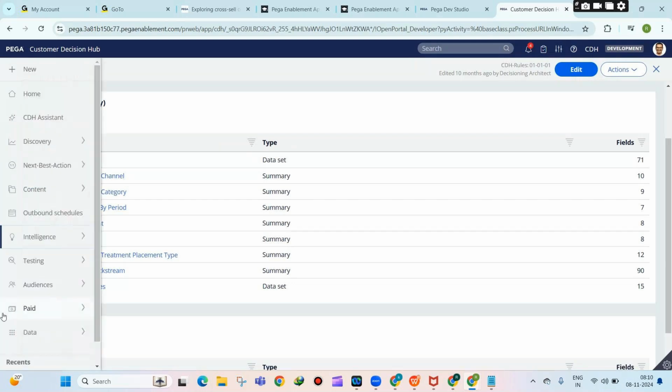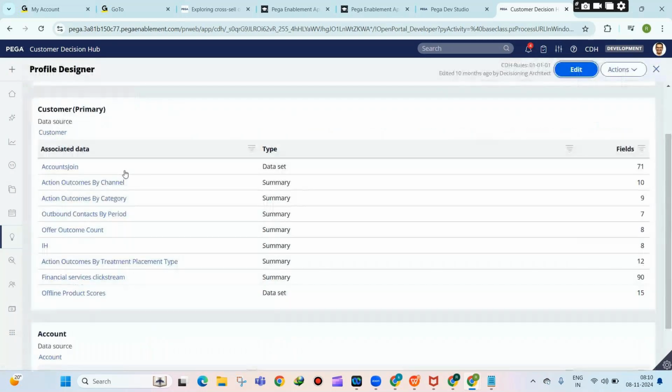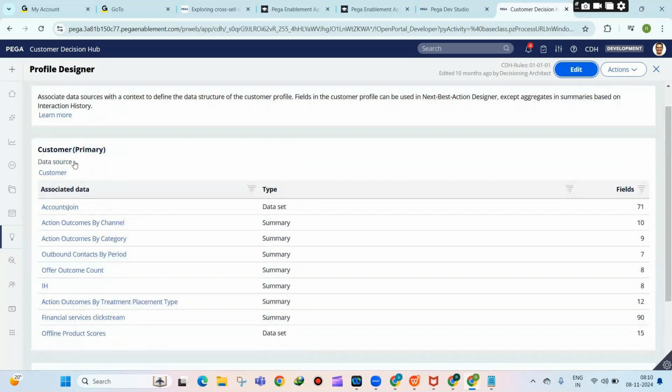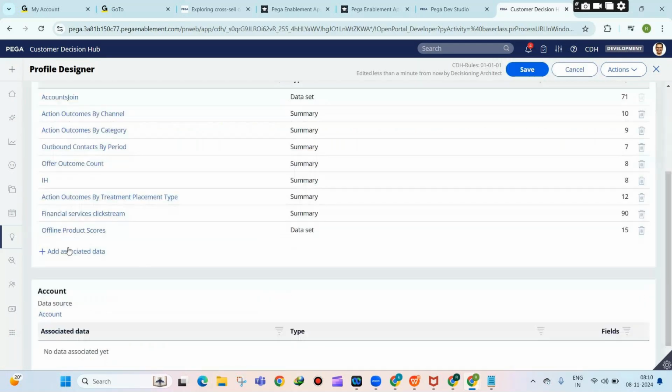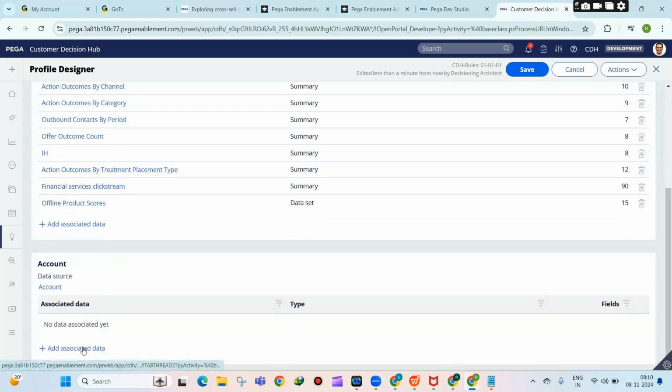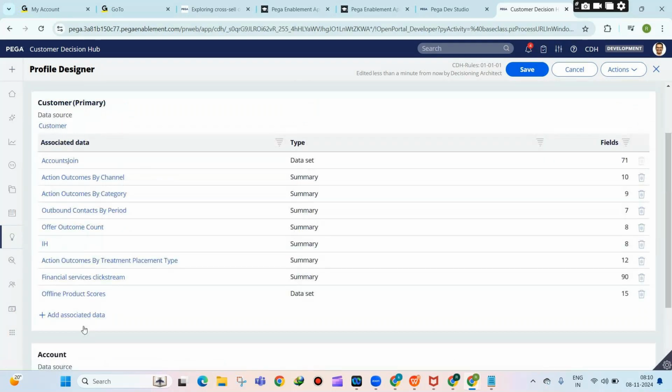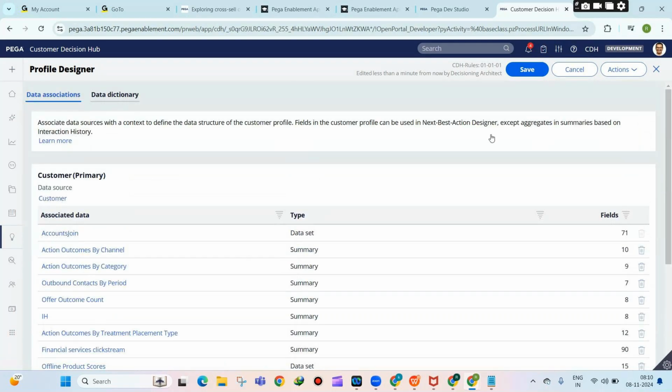You'll come here and click on profile designer, and this is where you do it. You can see that for every context you can add associated data. For secondary context also you have this option, and primary context also you have this option. So we'll see that in the coming sessions.